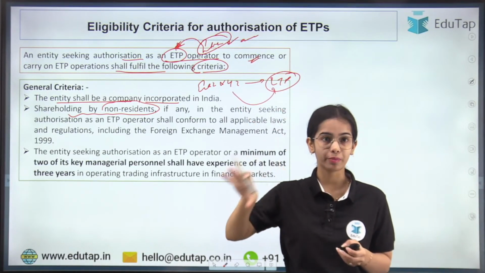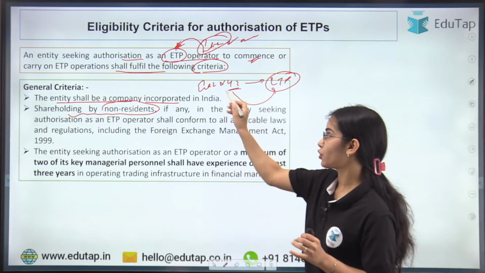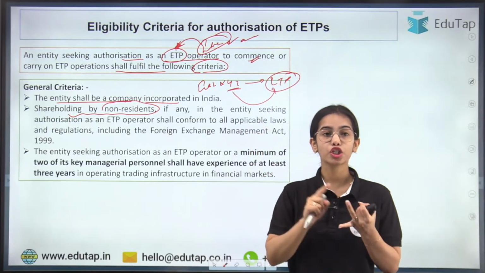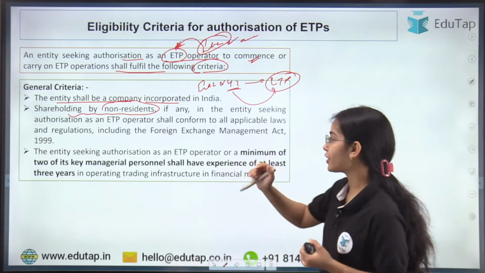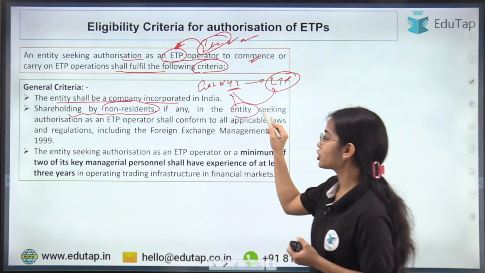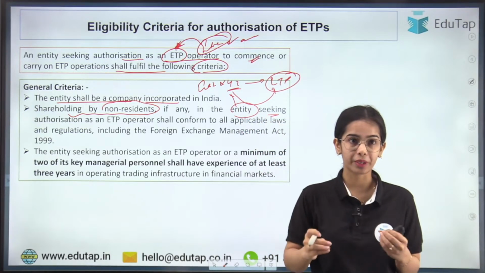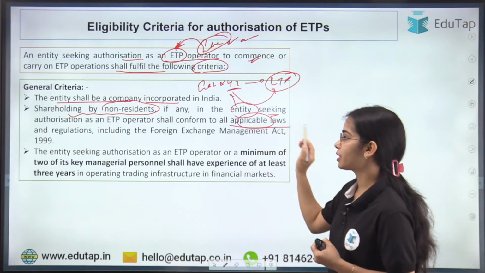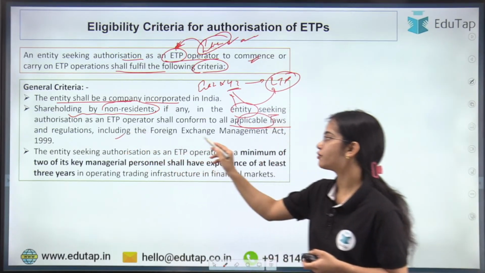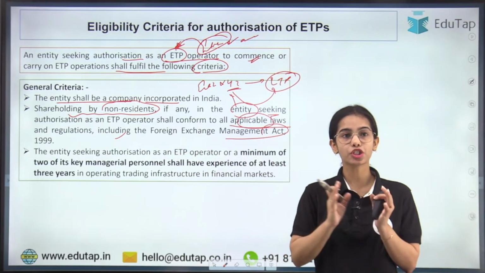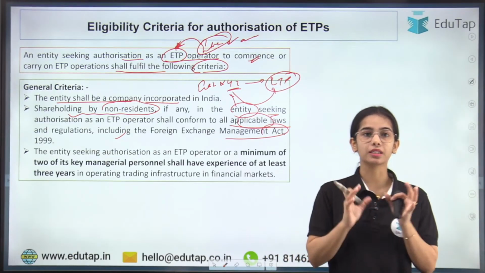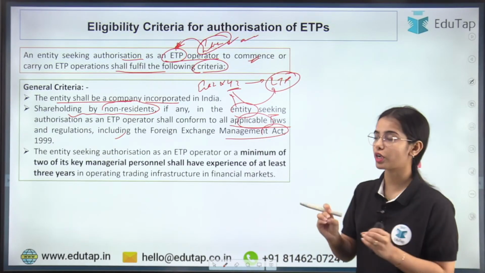First of all, it should be incorporated in India. The shareholding by the non-residents, if any, in the entity XYZ shall conform to all the applicable law and regulation, including the Foreign Exchange Management Act. That means the shareholding by the non-resident should be under the limits given under the Foreign Exchange Management Act.